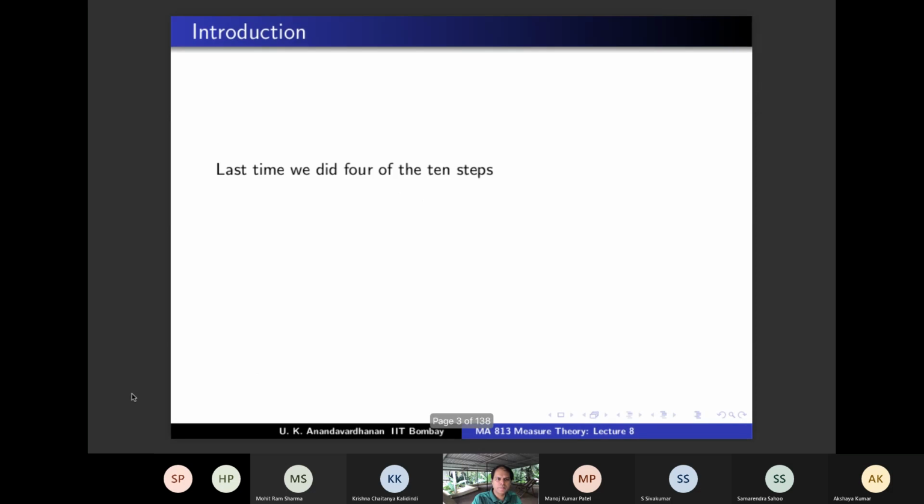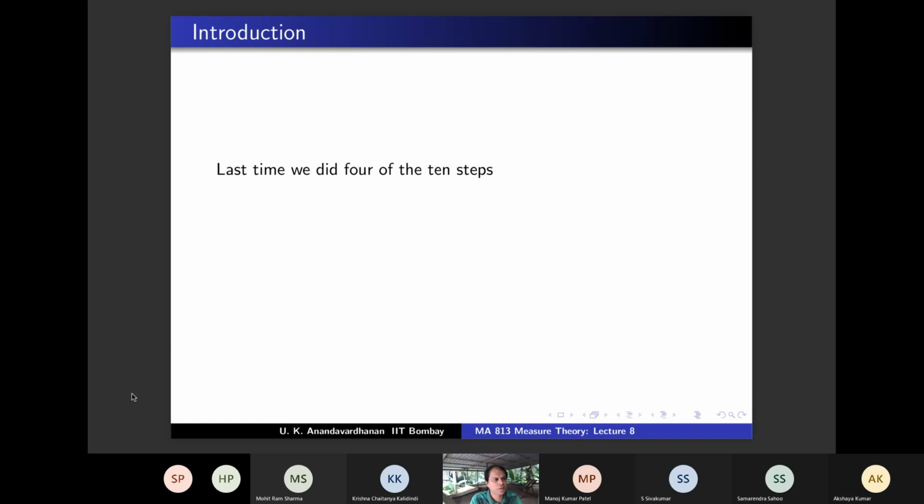So last time we did 4 of the 10 steps. Can you quickly recall the 4 steps? At least something about each step, maybe the title of each step? What did we do last time? What was the first step? Subadditivity. So mu of union is less than or equal to summation mu of E_i. Where E_i are disjoint? Or no need? No need. Okay.